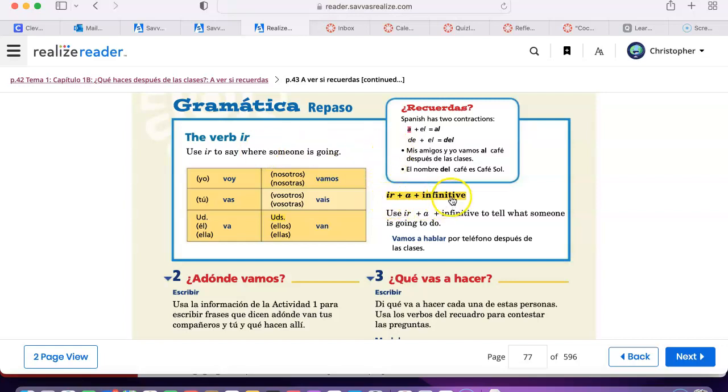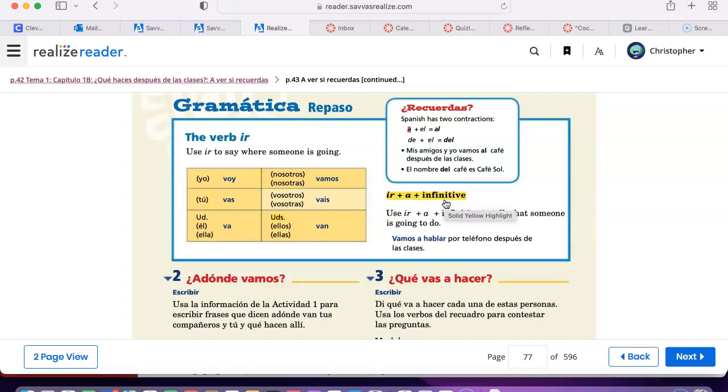Ir is also used in this construction to express the simple future, to indicate where we are going to go and what we are going to do in the future. Simple future is what it's referred to. It's very simple for that reason. Three parts to it. The verb ir, conjugated according to who it is you're talking about. A, the preposition a, which just translates to. Ir, a, and then the infinitive.